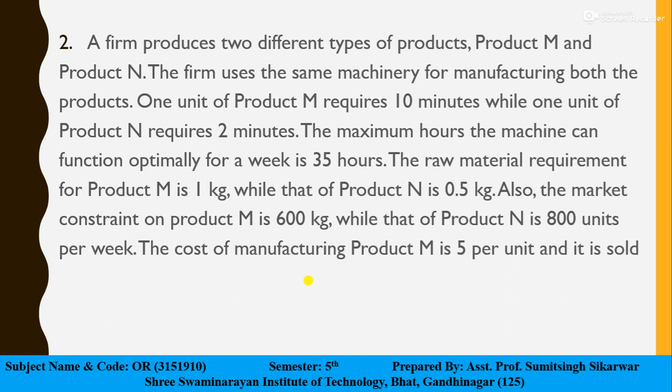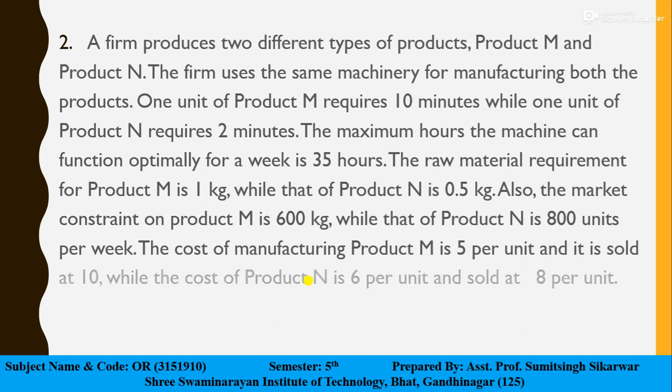The cost of manufacturing product M is 5 rupees, and it is sold at 8, and for N the cost is 6 rupees per unit and it is sold at 8 per unit.